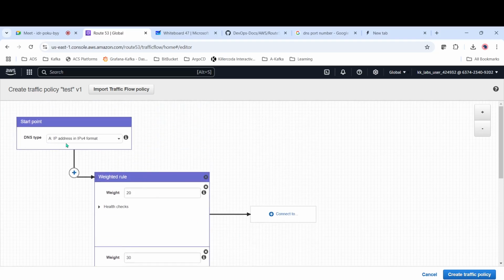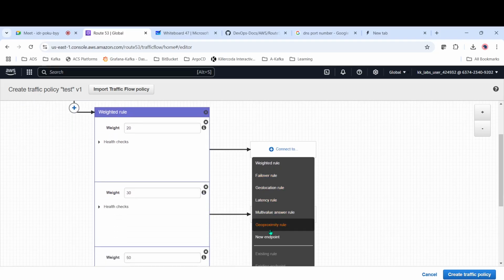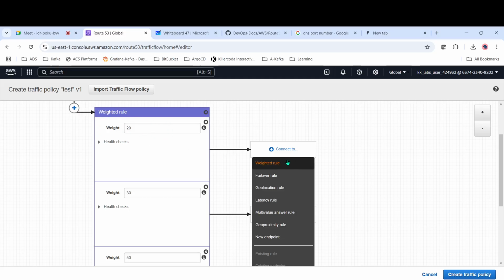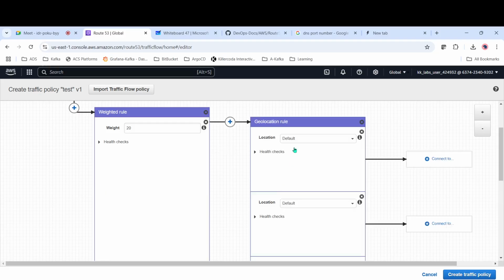Okay, now this is the source, and we have configured the weight rule. Then it has to connect to, again, we can give the endpoint, or else we can give this weight to another policy. For example, we have created the weight, but it has to go to some geolocation. You can give geolocation.